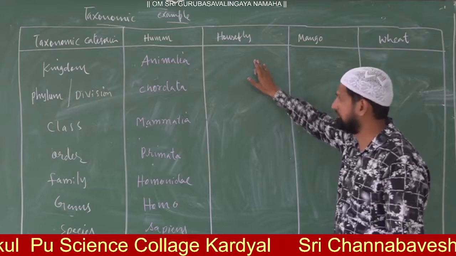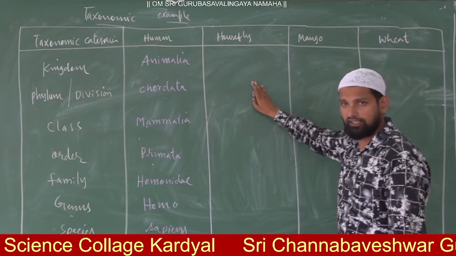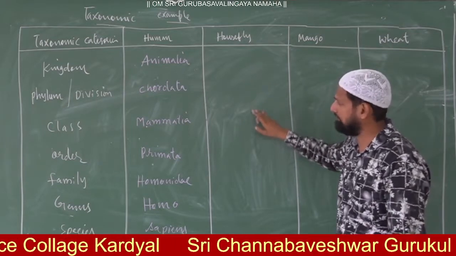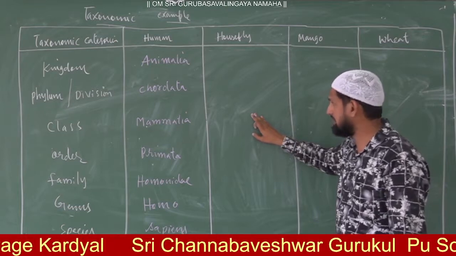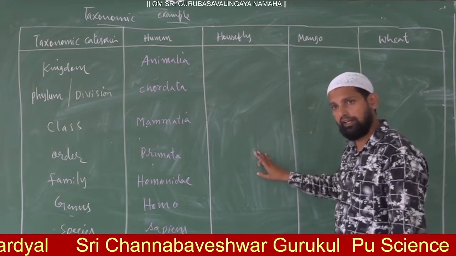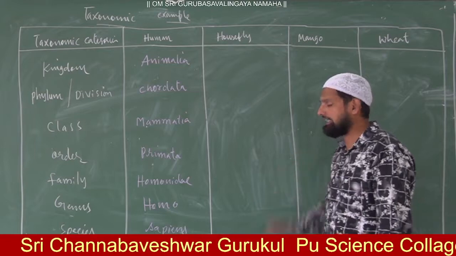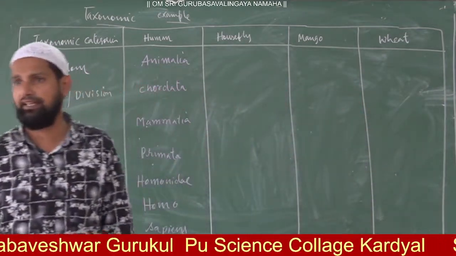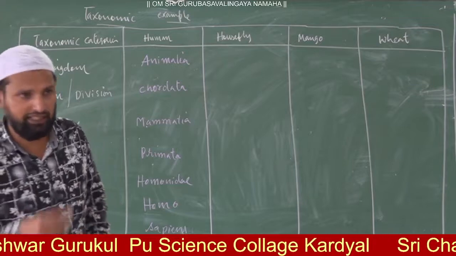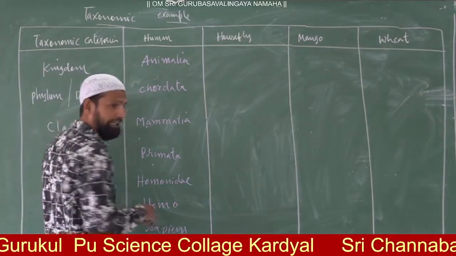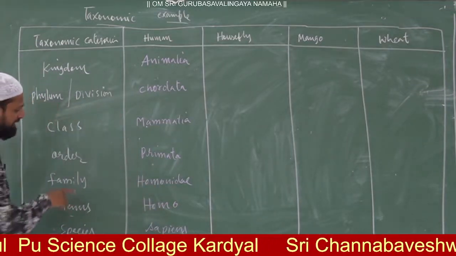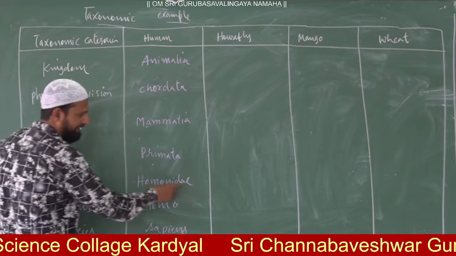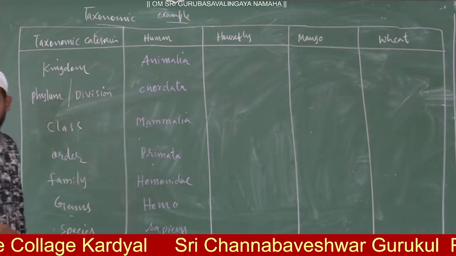Animalia, Arthropoda, Insecta, Diptera, and which family do they belong to? Muscidae. And I think you are observing the character I told you in the last class: in animals the family ends with idae.